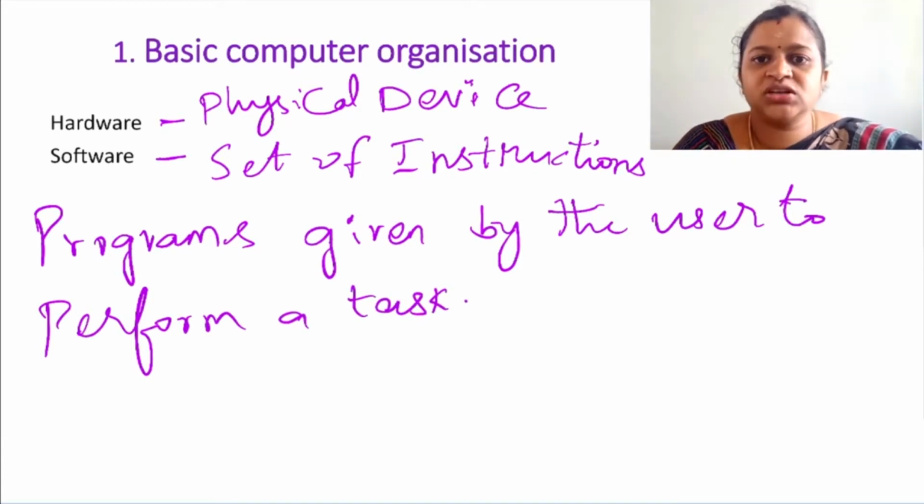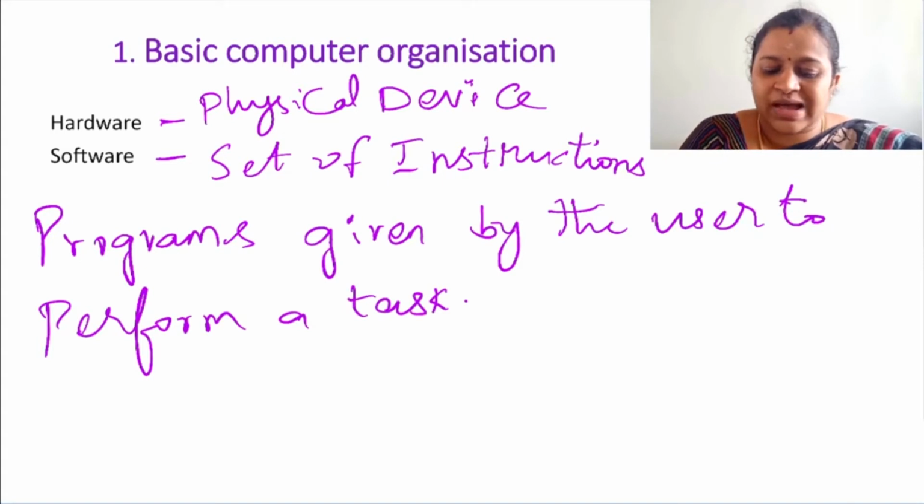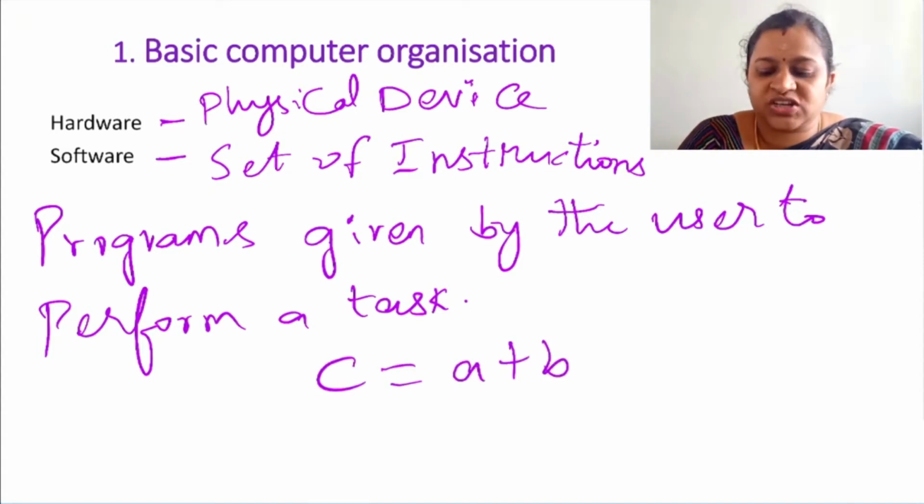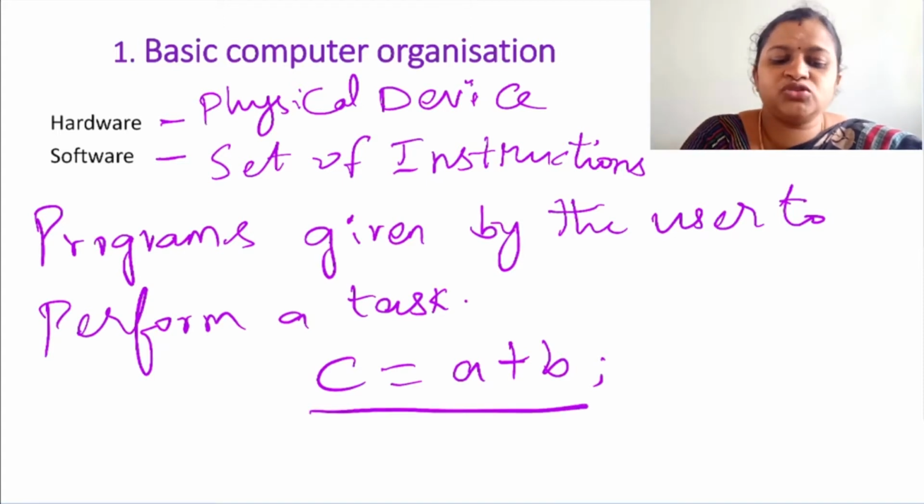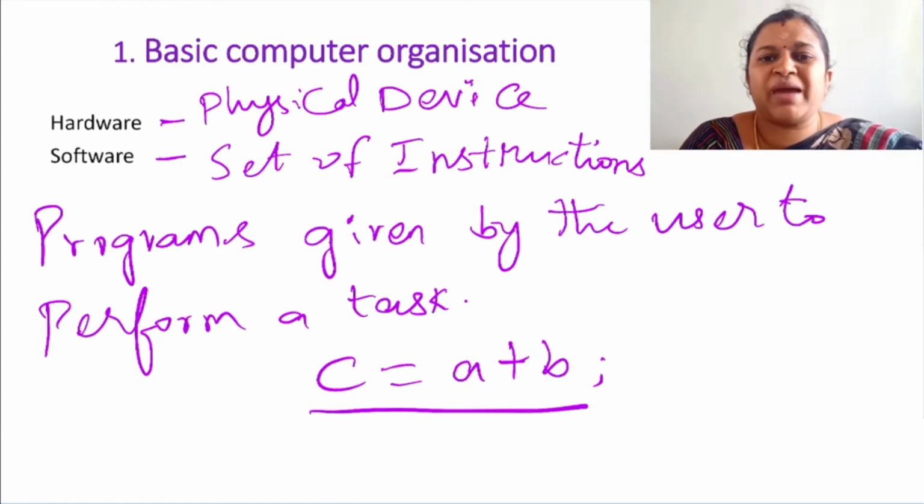I can give the instruction in C language as C = A + B. This is an arithmetic expression. Here C is a variable, A is a variable, B is a variable. Addition will be performed upon the two numbers stored in A and B. This instruction is given to the computer in the form of either programs or instructions, commands. These are nothing but software.